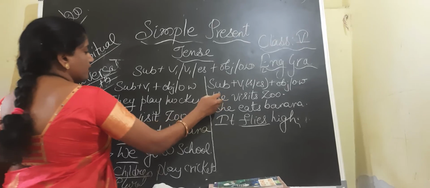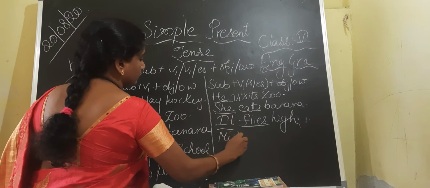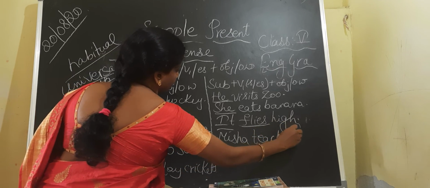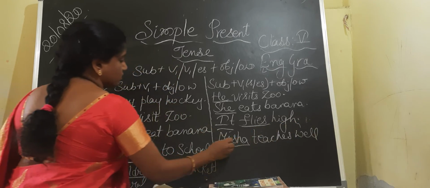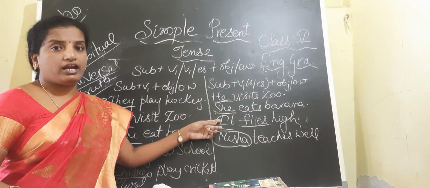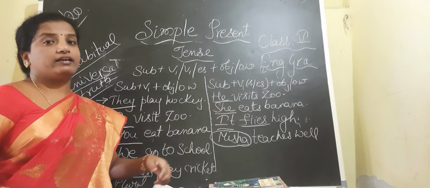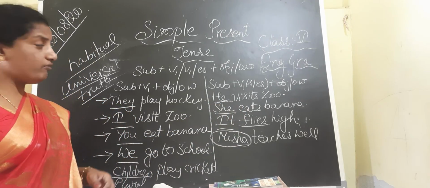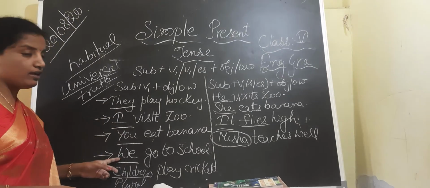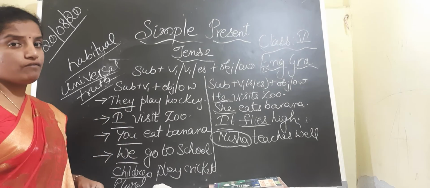Here the subjects are singular. Misha teaches. Here again the subject Misha is singular. So along with he, she, it and all the singular subjects, we have to add s or es with the verb, and along with they, I, you, we and all the plural nouns we have to use only V1.